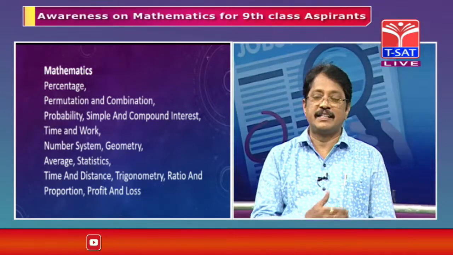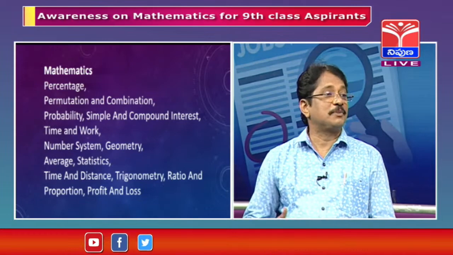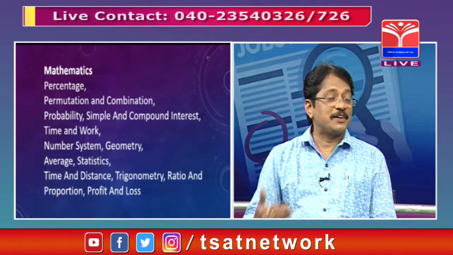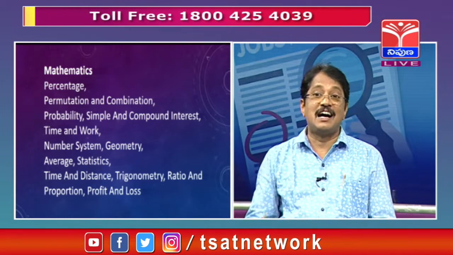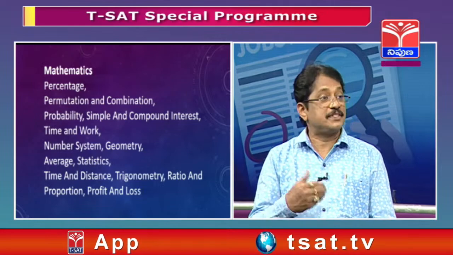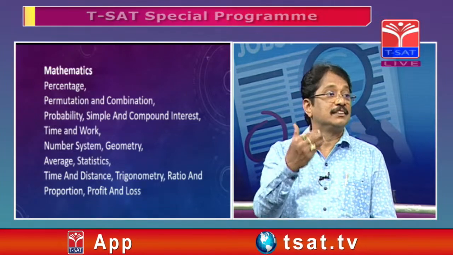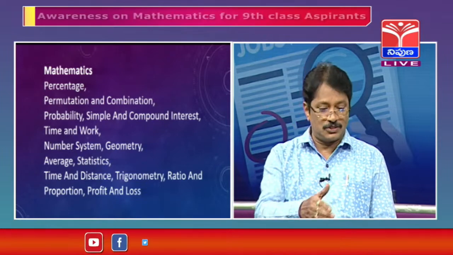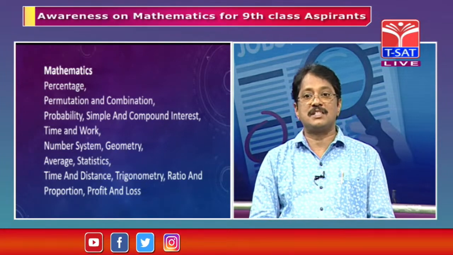In the binomial expansion, there is a formula nC0 x power n plus nC1 x power n minus 1 y power 1, and so on. There nCr is a common term, the rth term. nCr means the number of selections of r elements from n elements. So that C stands for combination. We will discuss permutation and combination here.